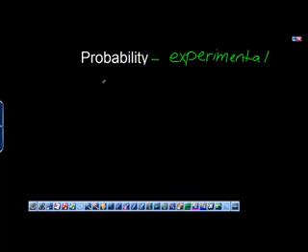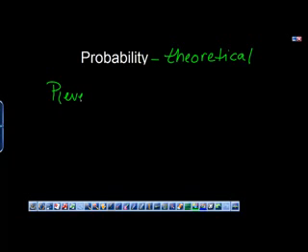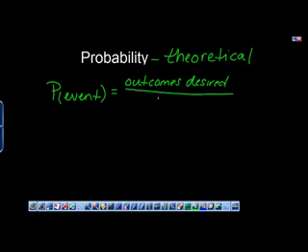Now we're going to take a look at something called theoretical probability. It's very similar to experimental probability. The difference is here we're going to look at the probability before we actually do anything. Something like rolling a die. What is the probability of getting a 1 when you roll a die? For the probability of the event, we look at the outcomes desired, such as rolling a 1, versus the outcomes possible.